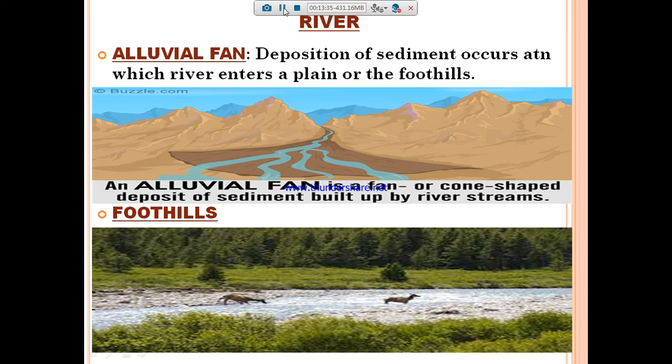So, alluvial fan means a deposition of sediment that occurs where a river enters a plain or the foothills. We say karai in Tamil, that is the alluvial fan. Okay, so foothills. Alluvial fan is a deposition of sediments that occurs where the river enters a plain or the foothills. Okay ma. So, that is it.